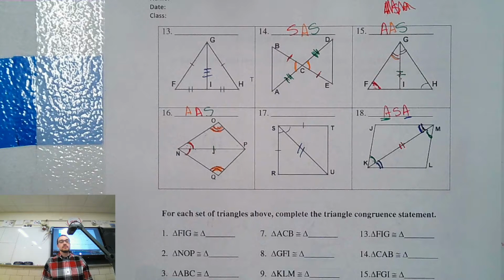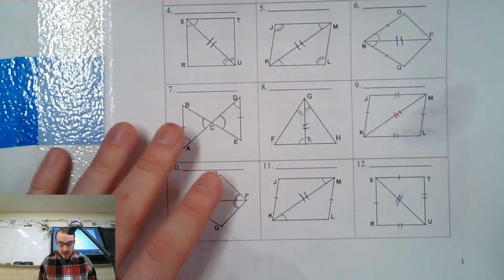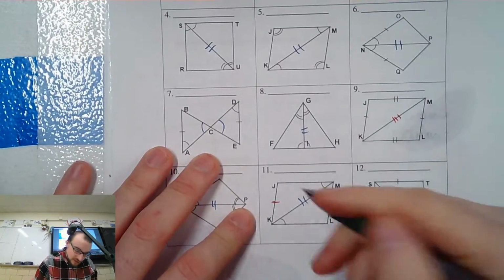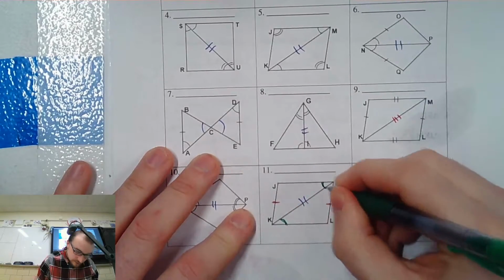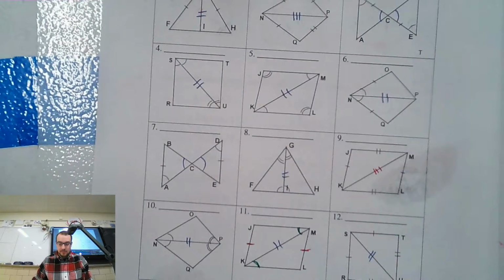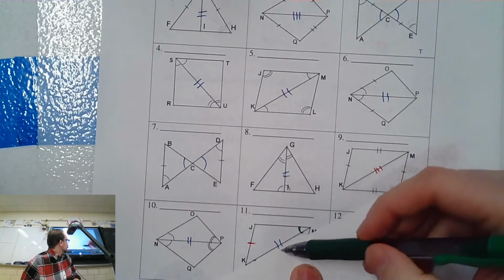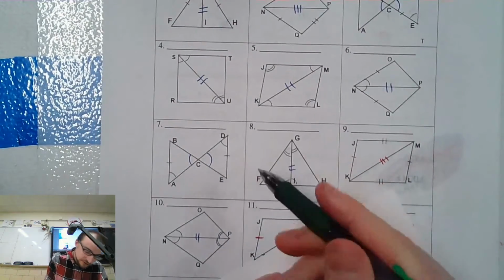So look out for those things. The hardest one on here is definitely 11. Because on 11, you're going to want to say, oh look, I have a pair of matching sides, a pair of angles, and a pair of matching sides. And when I cover that up, I can see that I have an angle and 2 consecutive sides. And I think we all know what that spells, right?